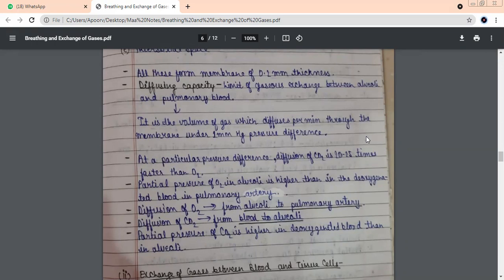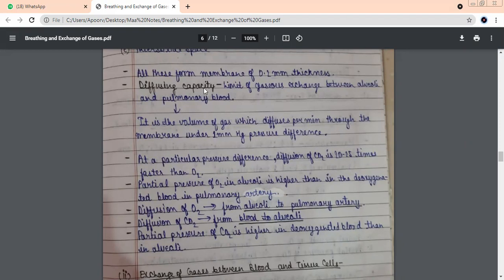Now if anything moves from one place to another, movement happens only when there is a pressure difference. I explained this concept to you when I was explaining inspiration and expiration. Movement happens only when there is a pressure difference. So oxygen has to go from the alveoli to the blood. So here also we need a pressure difference, don't we? Yes, ma'am. The pressure difference is only 1 millimeter of mercury.